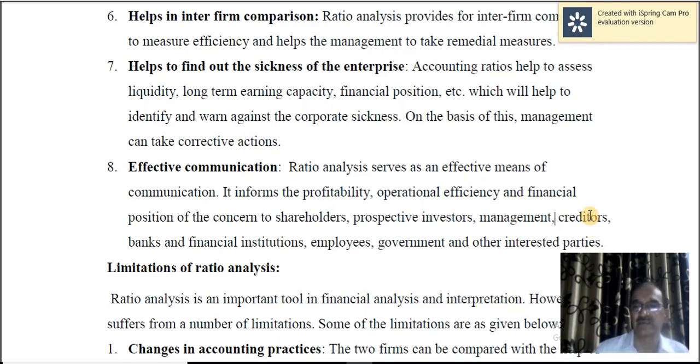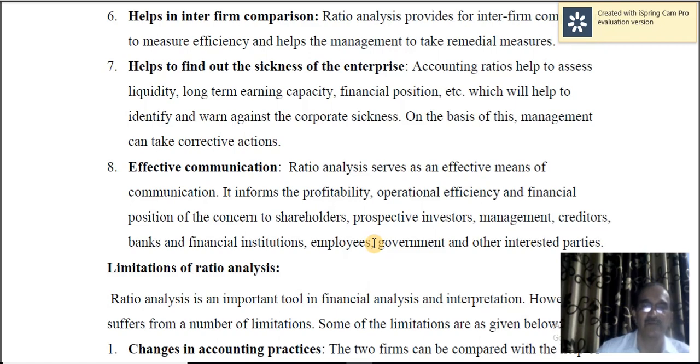Then creditors, they can be very sure that they will get back the amounts due. Banks, if they have lent the money, they can recover the loans. Financial institutions, same explanation. Employees, they are very much interested in their pay. If the concern is doing very well, then there are chances of getting a hike in salaries.